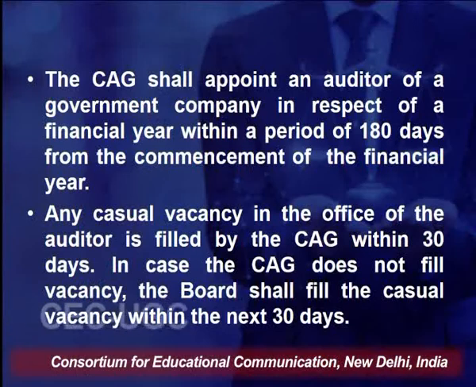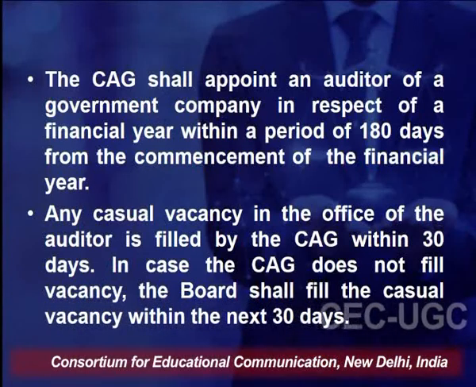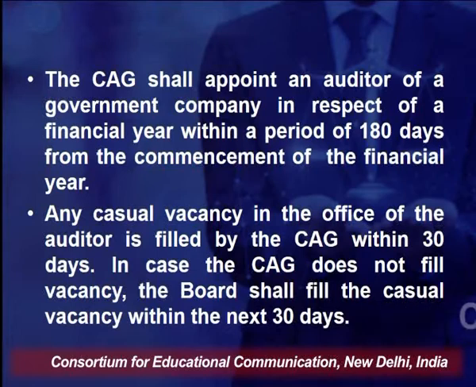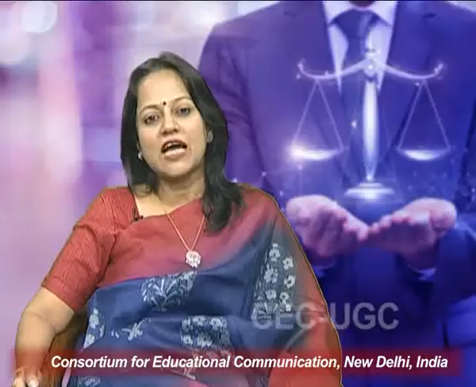Then any casual vacancy in the office of the auditor is filled by the CAG within 30 days. In case the CAG does not fill the vacancy, the board shall fill the casual vacancy within the next 30 days. So, a casual vacancy is a vacancy caused by the death or incapacity of the original auditor.